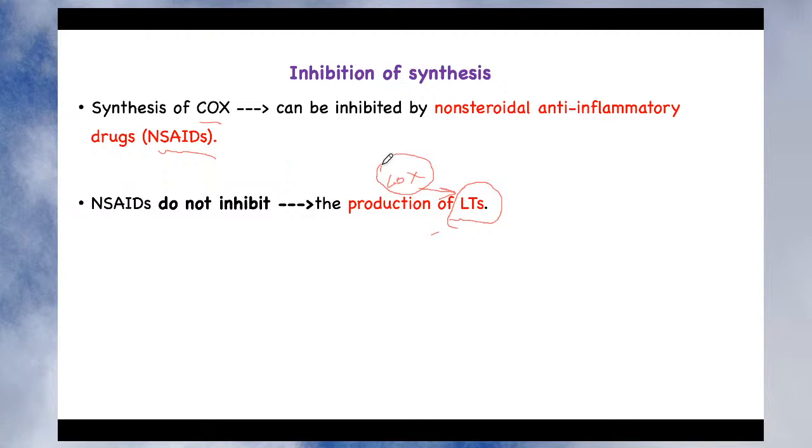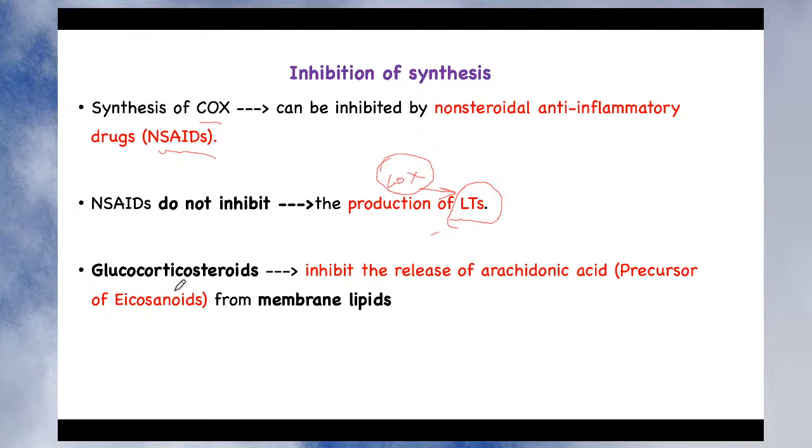Now let's see what category of drug can inhibit all types of eicosanoids. It means it is capable of inhibiting both the enzymes cyclooxygenase as well as lipooxygenase. Such a category of drug is the glucocorticosteroids. These are steroids. Glucocorticosteroids inhibit the release of arachidonic acid. Now this arachidonic acid is the precursor of all eicosanoids. No matter whether it is thromboxane, prostaglandin, prostacyclin or leukotriene, arachidonic acid is their precursor.